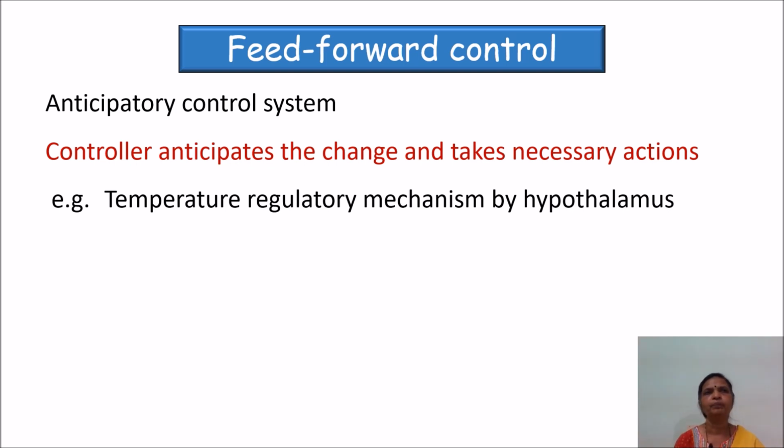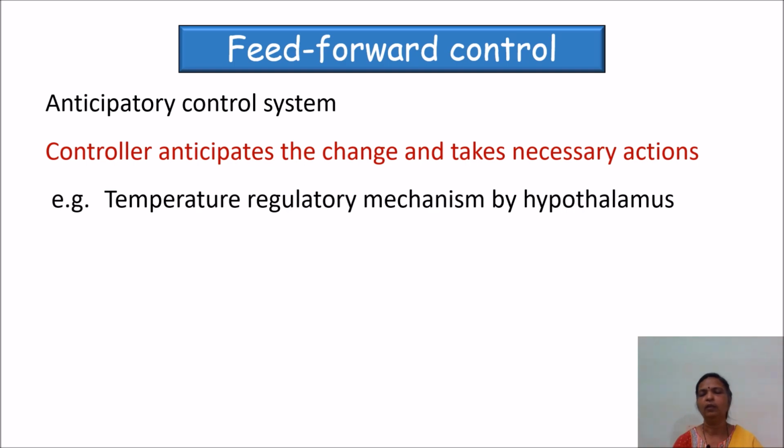For example, if the atmosphere is cold, if it is winter season and the ambient temperature outside is cold, the skin thermoreceptors will detect this change. It is always the shell temperature that first notes the change, and if corrective signals are not taken, then only will the change be transferred to the core temperature.